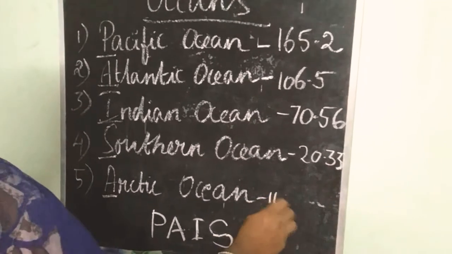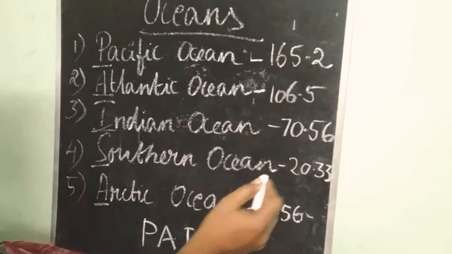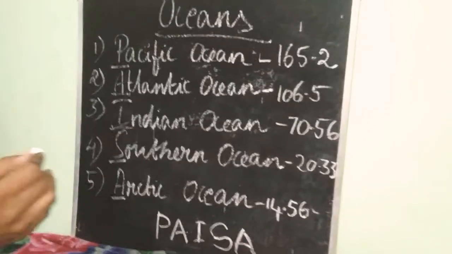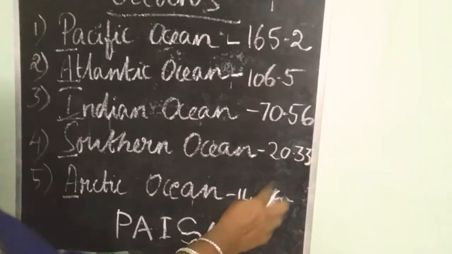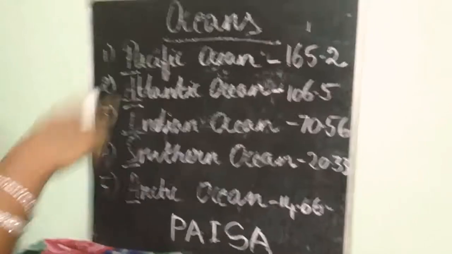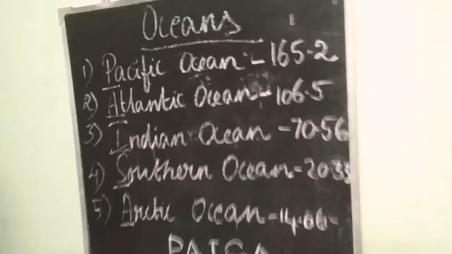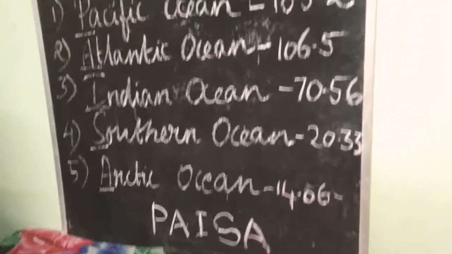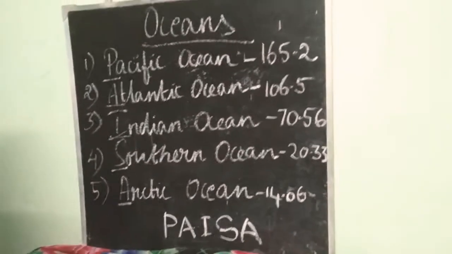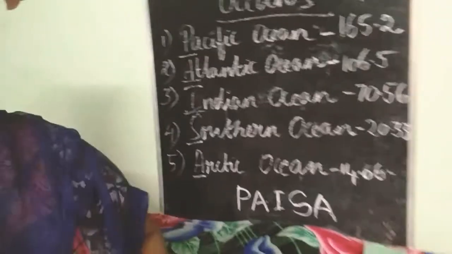Its area is 14.06 million square kilometer. Seeing the area, you can check which is largest and which is smallest. It is arranged in the size from largest to smallest. These are the 5 oceans of the world.